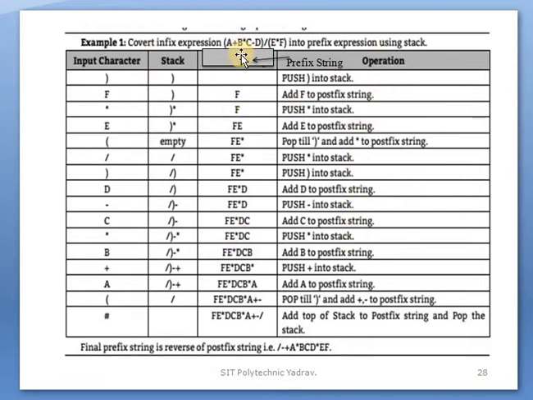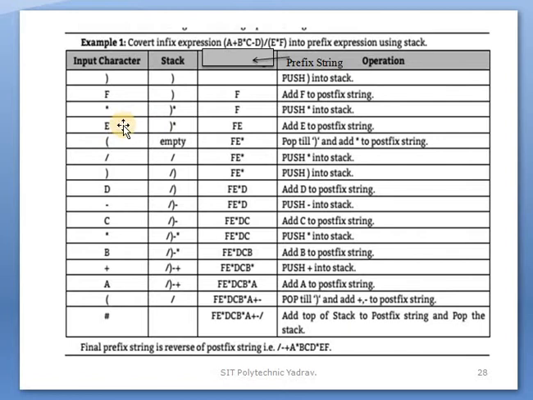First of all, the algorithm says read from right to left. Right parenthesis, the closing parenthesis, is pushed onto the stack. After that, f is an operand, so it is added to the prefix string. After that, multiplication is an operator, so push it onto the stack.